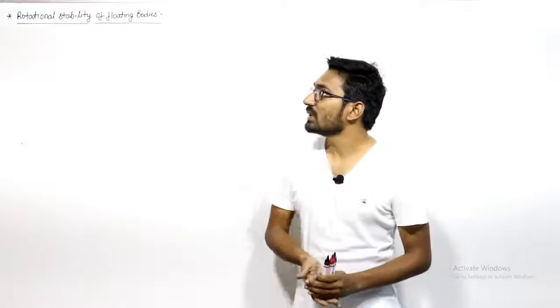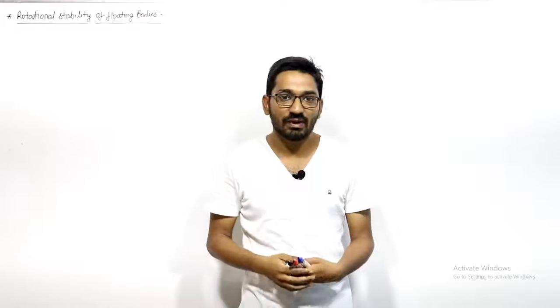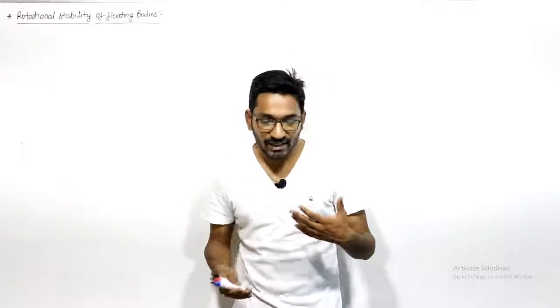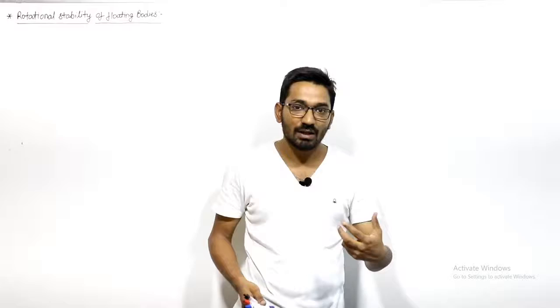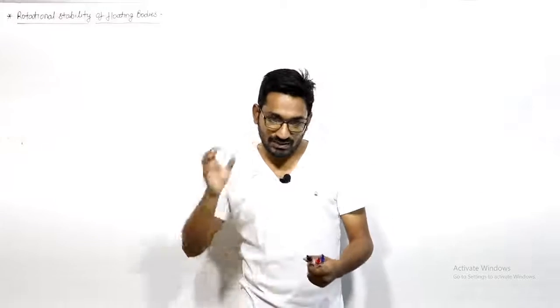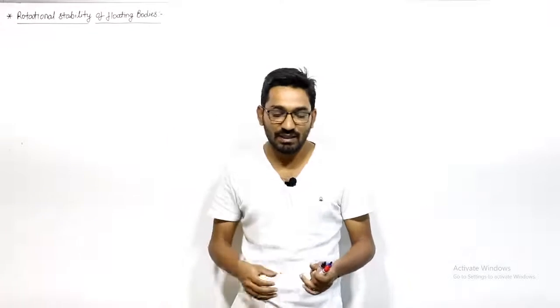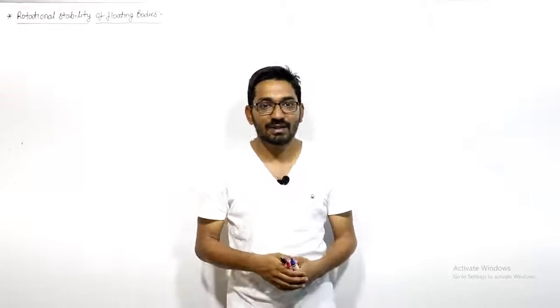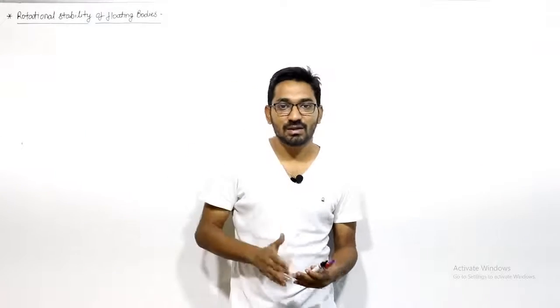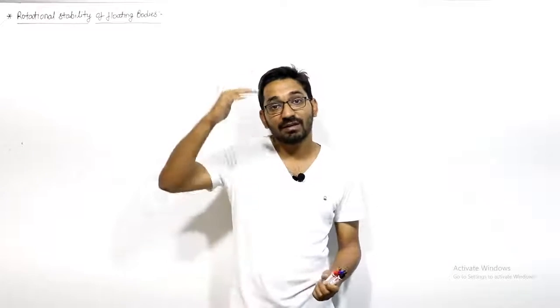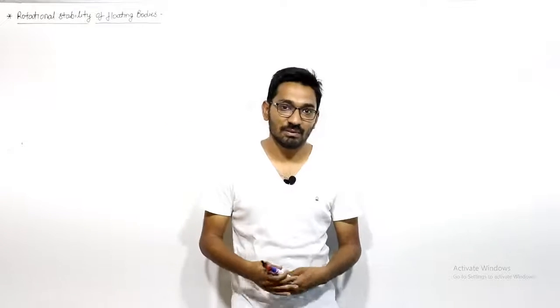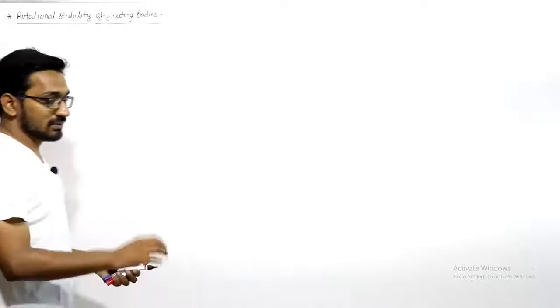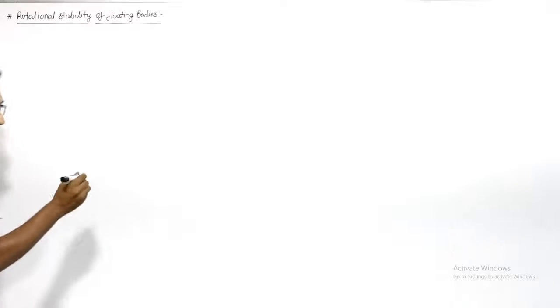Our next case of discussion is the rotational stability of floating bodies. When the bodies are floating, what are the conditions for stable, unstable, and neutral equilibrium, and how can we say by seeing the position of the center of buoyancy and center of gravity whether the body is in stable, unstable, or neutral equilibrium? We already discussed the stability of submerged bodies: if the center of buoyancy is above the center of gravity, that is stable equilibrium. If the center of gravity is above the center of buoyancy, it is unstable equilibrium, and if both coincide, it is neutral equilibrium. Now let us see how we can discuss the rotational stability of floating bodies.